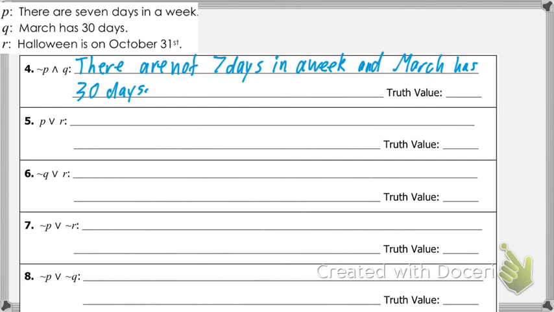Now, what's the truth value of not P? Is not P true or false? It's false, because the original P is true. And we also know that there are not 7 days in a week. That's false. And Q is false. So what's the truth value of this and statement? Double false. It is false, because they both have to be true.